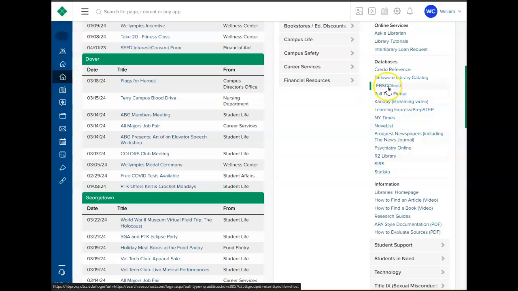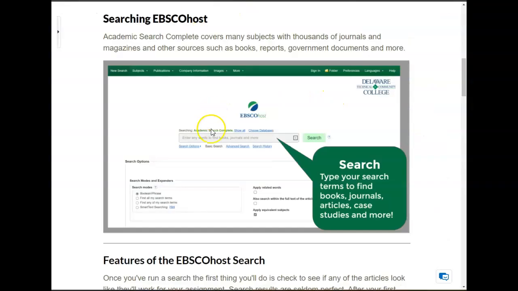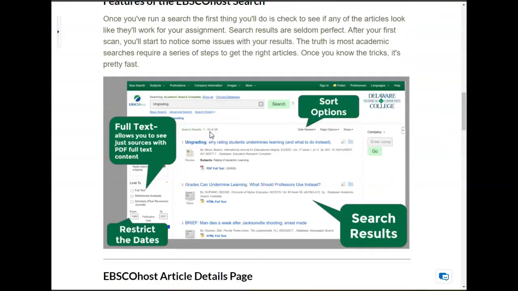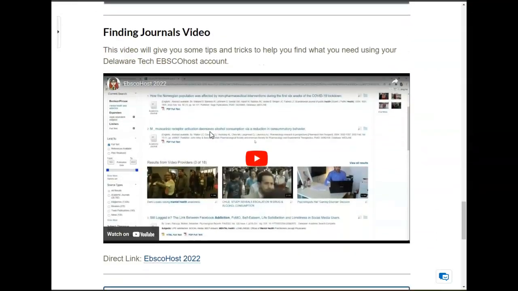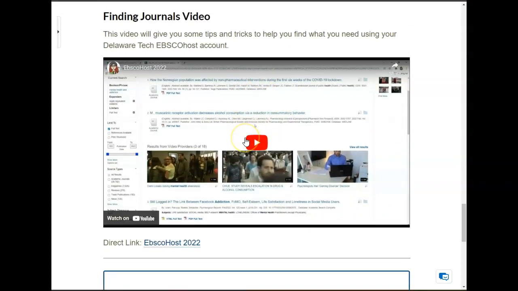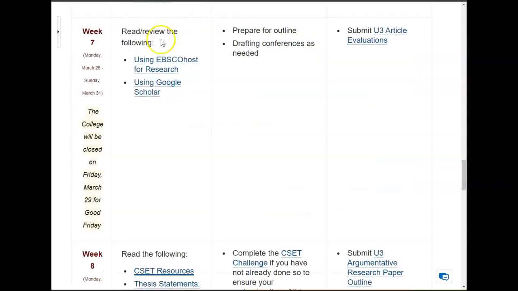But there's EBSCOHost, so clicking in there, and you can go back through and look at the page if you'd like. You can look, I believe, down here. Where is it? There it is. There's a video that you can look through to tell you how to use EBSCOHost, but we've already discussed that prior to that, okay? So as you can see, we have that.